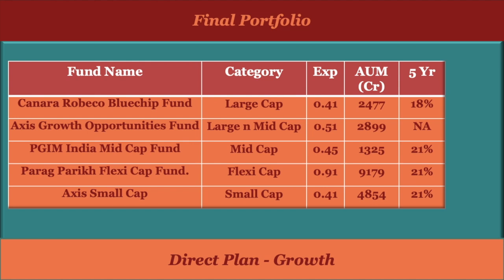This is one of the ways to manage your risk while making a mutual fund portfolio: investing in only those mutual funds that you understand most. And if we talk about the portfolio allocation, you need to divide your allocation among these mutual funds in a very simple manner, 20% each. I hope that this video will give you a perspective of how you can make a well diversified mutual fund portfolio while managing your risk as well.